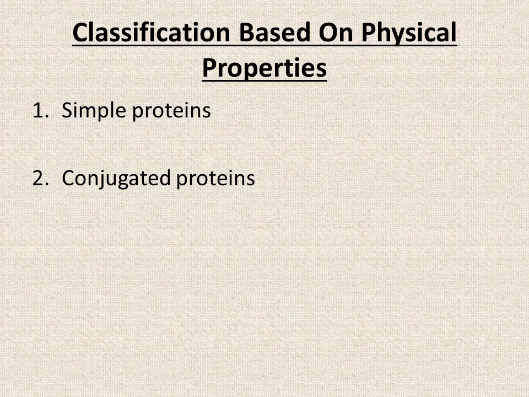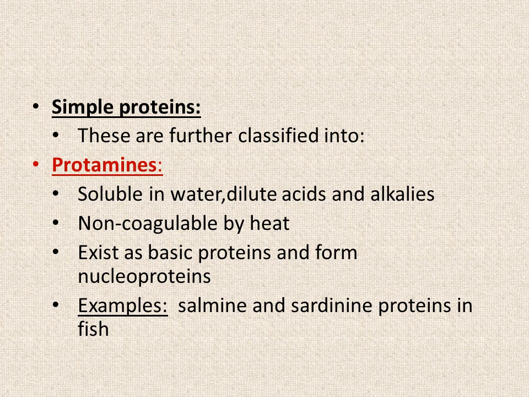So now we are going to discuss the classification of proteins based on their physical properties, and based on those they can be classified into simple proteins and conjugated proteins. Now simple proteins are going to have many other groups in them as well, and conjugated proteins also have different categories, and they are based on their physical properties that we will discuss in a while. So first of all, we will discuss simple proteins.